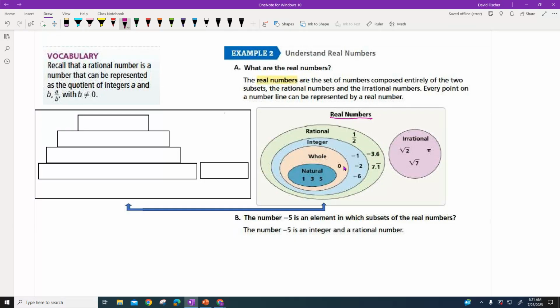So we started out in 1st grade with these guys, 1, 3, 5, counting numbers, and you counted on your fingers when you were in preschool. I'm going to make a chart, and I'd like you to make this chart too, because we started school with natural numbers in kindergarten. I can only imagine if they asked what a -4 is in kindergarten, your little eyes would say, I have no idea. So natural numbers are counting numbers. I want to put some examples here: 3, 5, 112, just a couple there, okay?